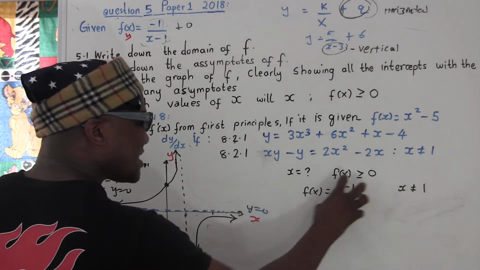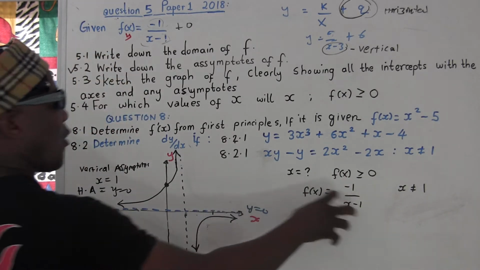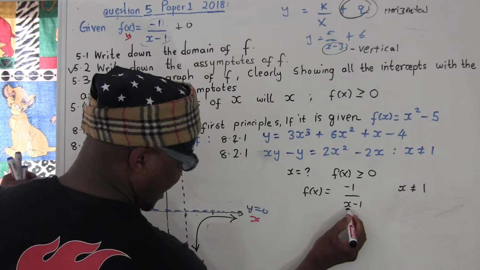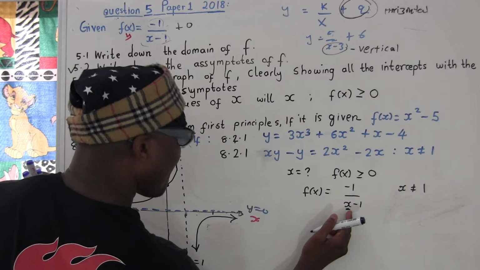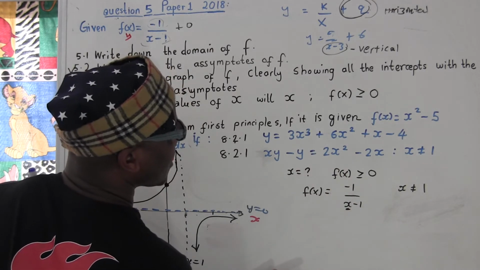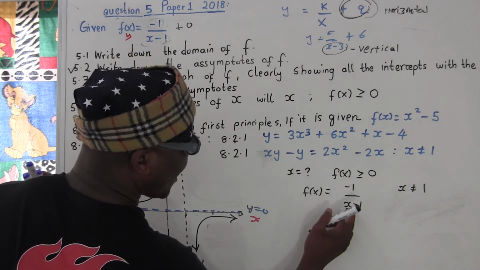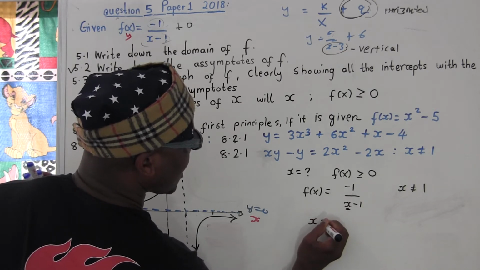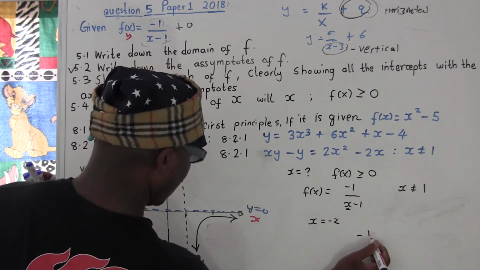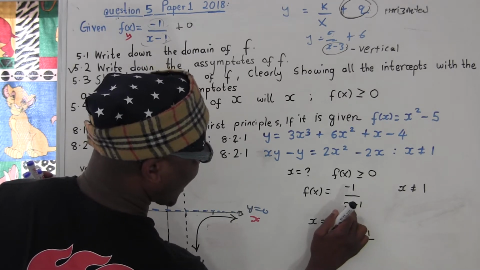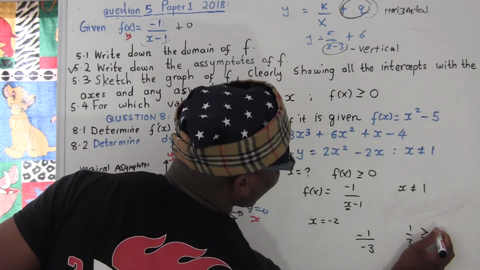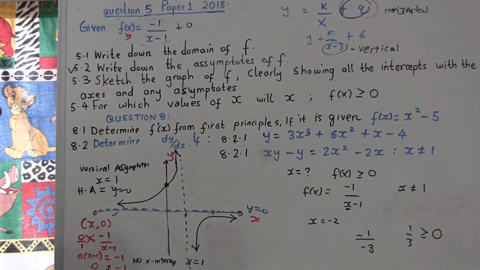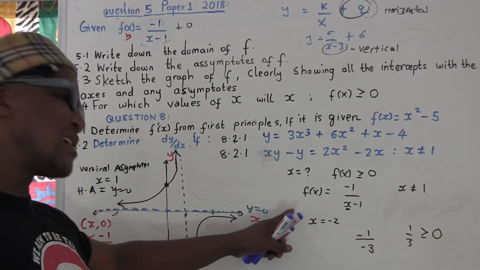So now, how am I going to make this whole thing equal to 0 or greater? Okay, I'm going to say this value here, let me say, greater than 1. Because if I say this number negative, let's say x equal to negative 2, what's going to happen? Look, it's going to be negative 1 over negative 2 minus 1, which is negative 3, so it's going to be a positive number, 1 over 3. And 1 over 3 is greater or equal to 0. Oh, it does work. So this number here must be less than 1.